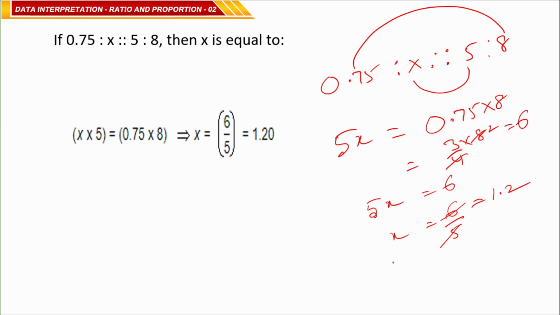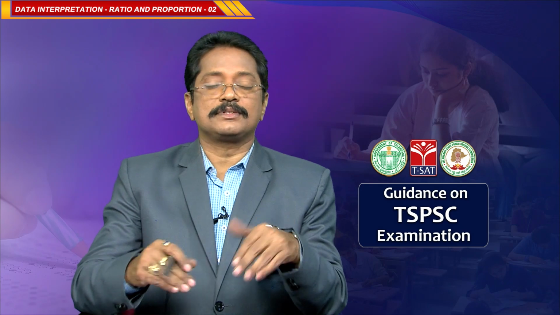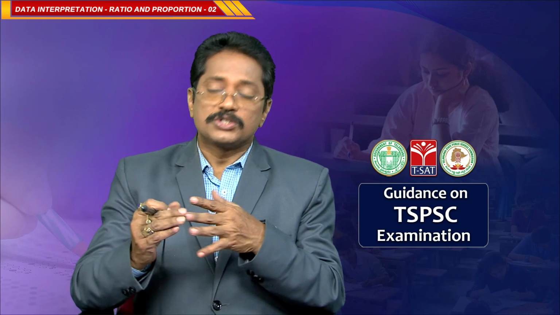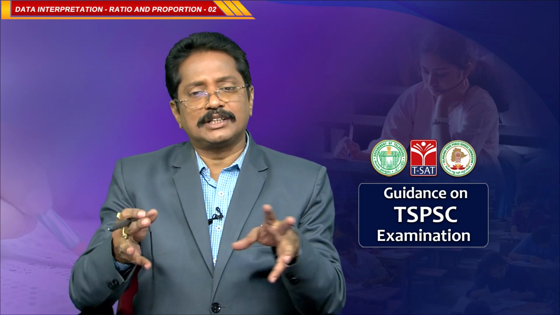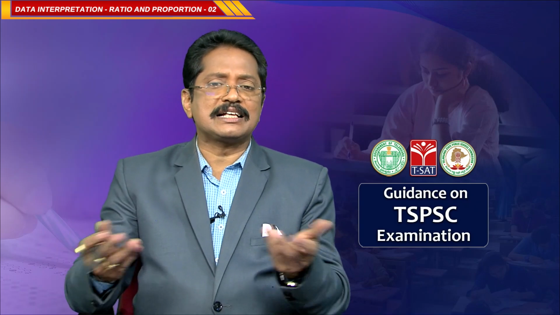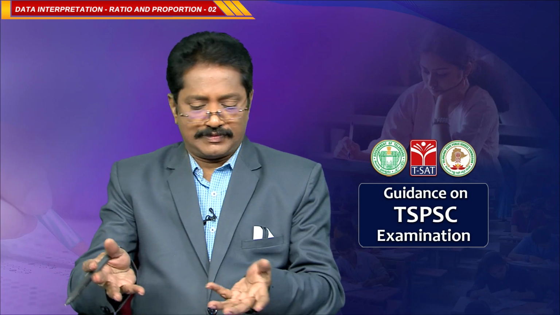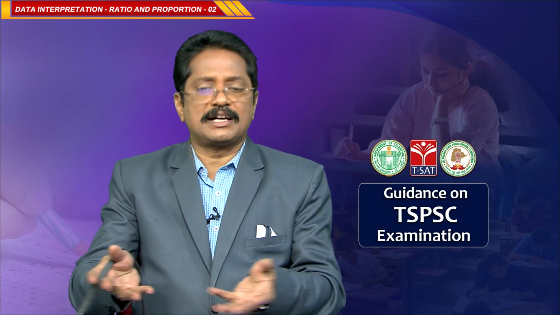So, the x value is 1.2. You can calculate. See, once you know the concept, then it is easy to get it. So, when the quantities, when the ratios are in proportion, simply we can say the product of means is equal to the product of extremes, that is it. When you see it, apply the same concept, you will get the answer.